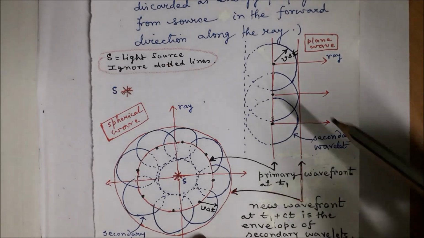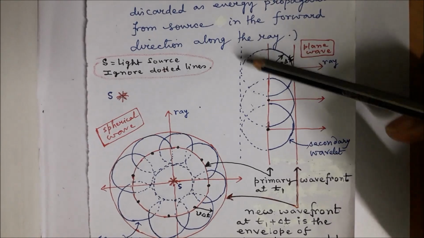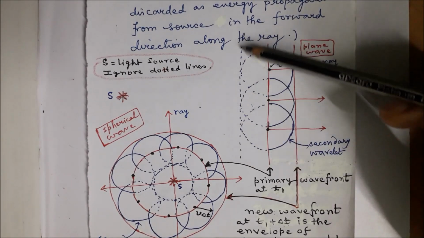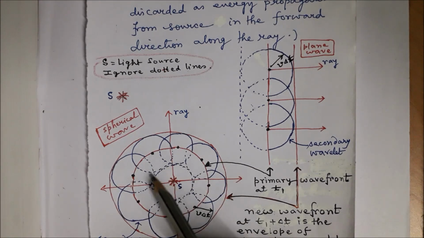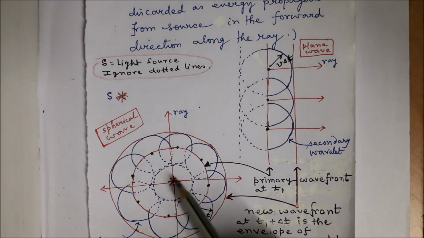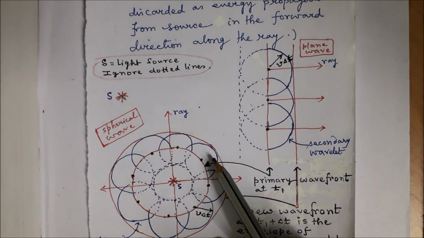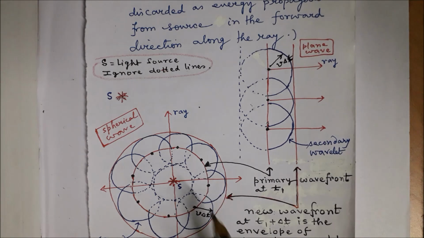Now very important point is we have to draw the forward envelope and not the backward envelope. Here also the forward envelope is to be taken and not the backward one. This is because energy propagates from source in the forward direction and not in the backward direction. So if this is the position of the primary wavefront, then after time delta t, the wavefront will not move towards the source but move forward.